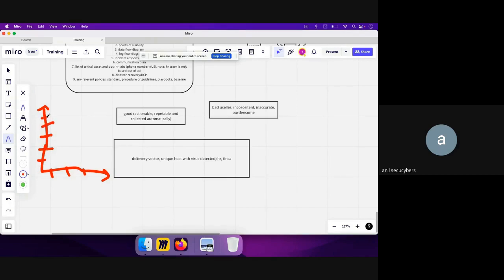So the HR count is something over here, the finance count is something over here, and the research and analysis wing count is something over here.